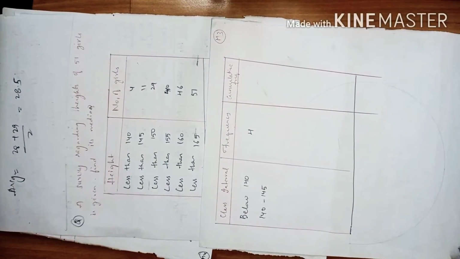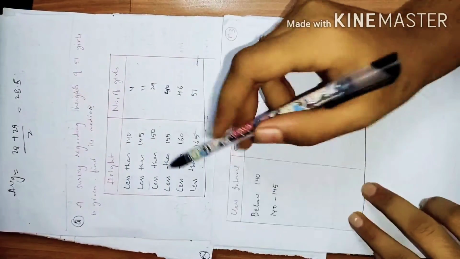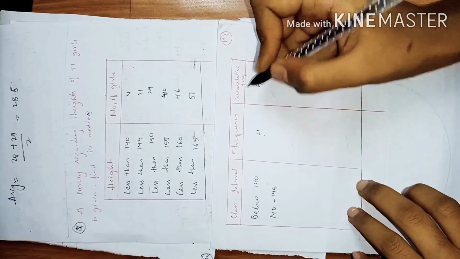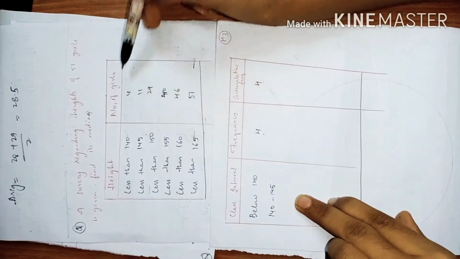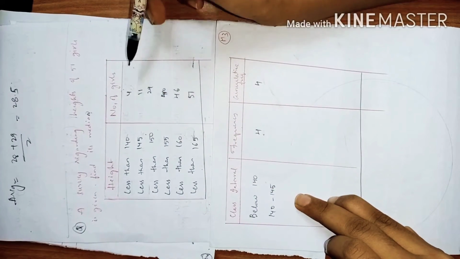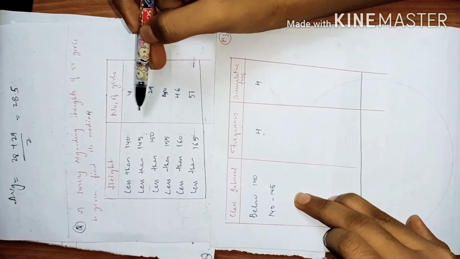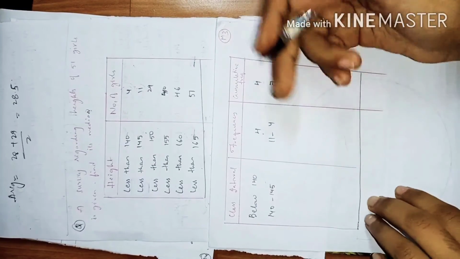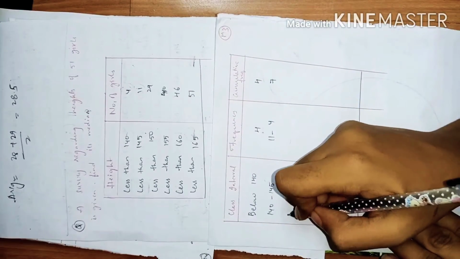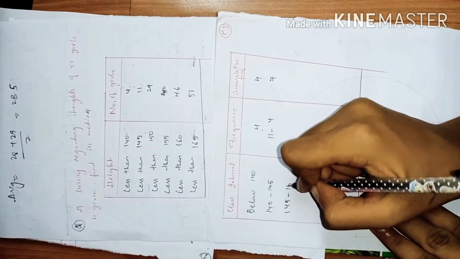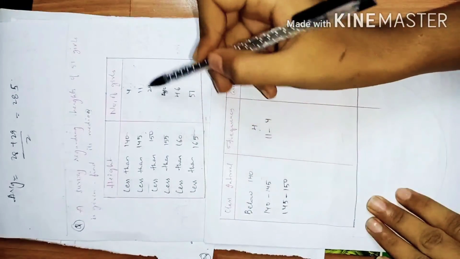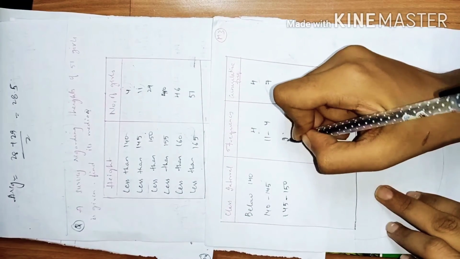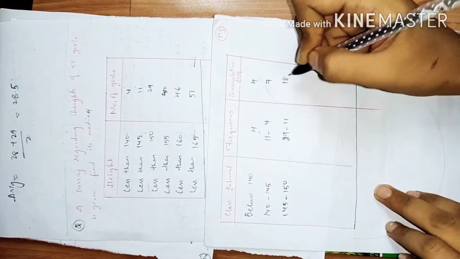Now you need to find the intervals here. For finding the interval, see less than 140, how many? It's already mentioned as 4, that is our cumulative frequency. Less than 140 it's 4, less than 145 it's 11. So between these two the value is 11 minus 4, which is 7. You just need to subtract the values so that you get the interval values. How many members are there between 145 and 150? Subtract 11 from 29, so you will land with 29 minus 11, which is 18.